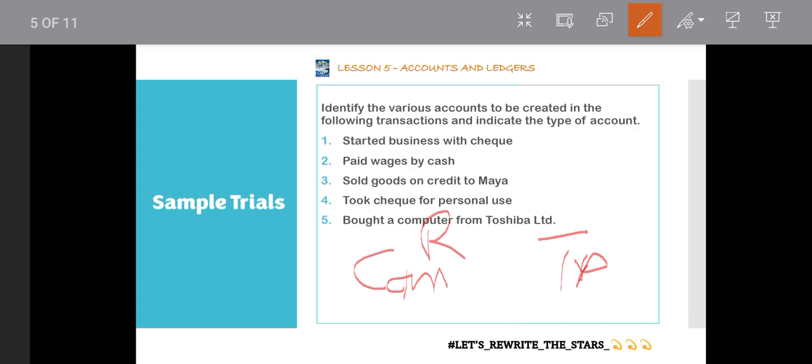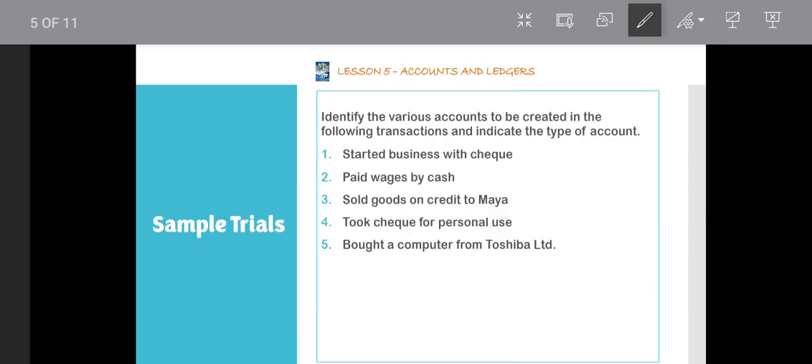But Toshiba here is referring to the business or the company called Toshiba Limited. And we said persons in accounting refers to individuals or business entities. So this one becomes a personal account. I hope you are getting the entire thing.